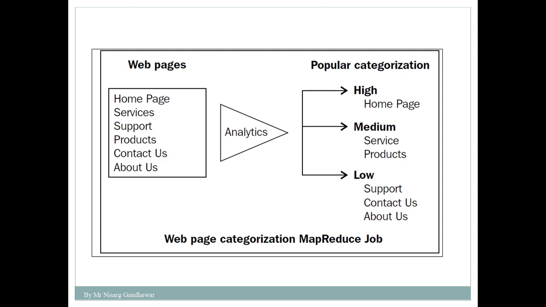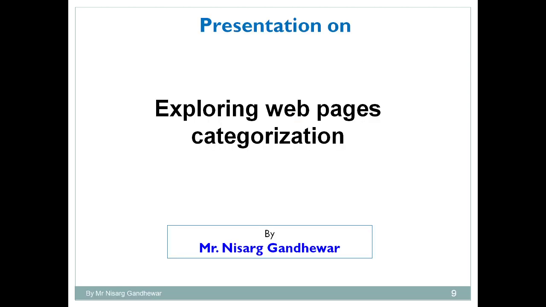Then we decided what kind of data we required. Then we also decided the source from where we will get the data. Our source is Google Analytics. Then step number 3 is pre-processing of the data. That means we bring the data into the appropriate format, and then in step 4 we perform the MapReduce function. And in step number 5, whatever output is generated by MapReduce, we visualize with the help of a particular chart or graph. Okay, so I hope you understand the problem, the first data analytics problem, that is exploring web page categorization. Thank you.